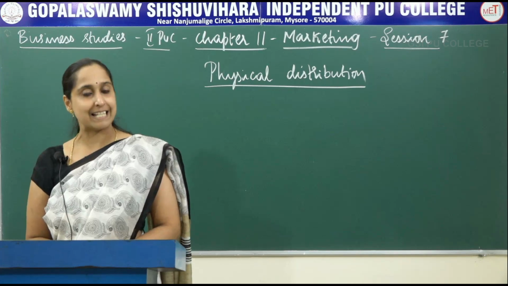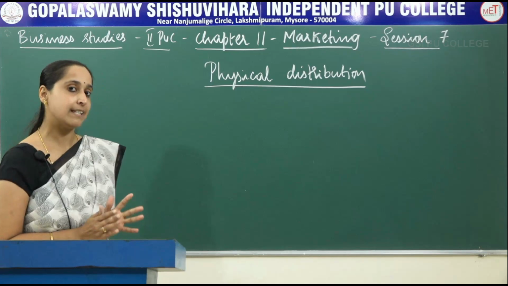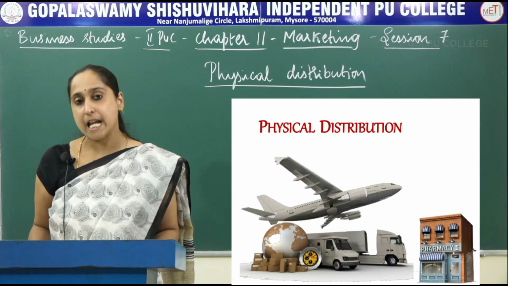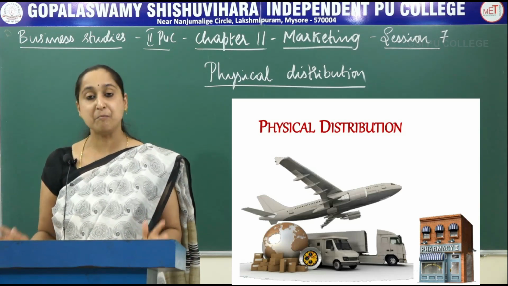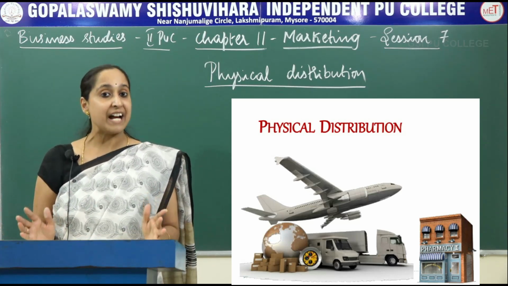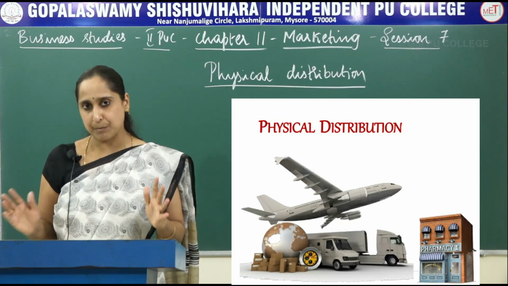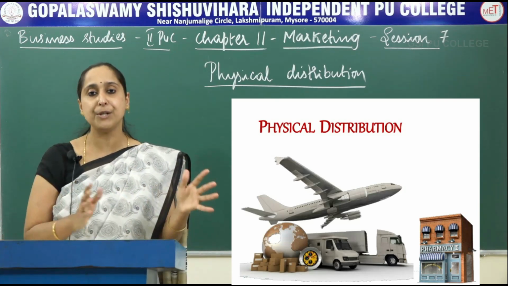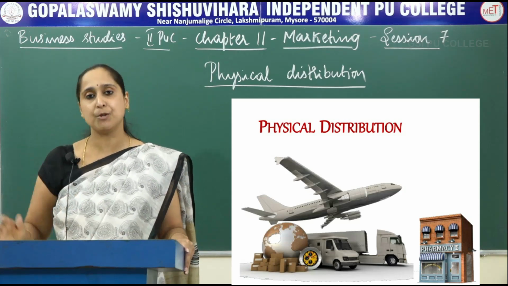In today's session, let's continue with chapter 11, that is marketing. This is session 7 and today's topic is physical distribution. The fourth important element of marketing mix is physical distribution. It is concerned with making the goods and services available to the customers at the right time and at the right place. Here there are two important aspects related to this. One is physical movement of goods from producers to consumers, and second is regarding the channels of distribution, that is